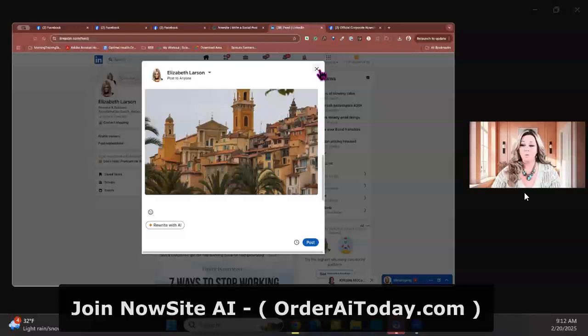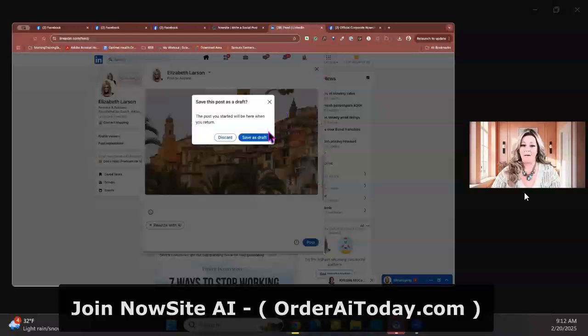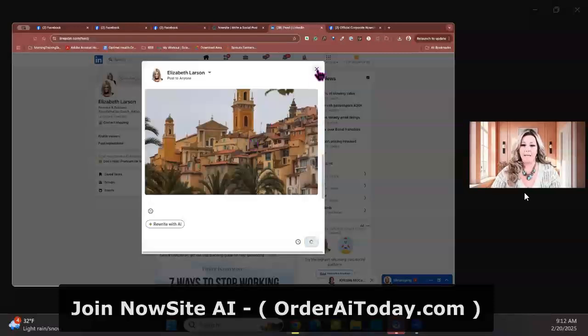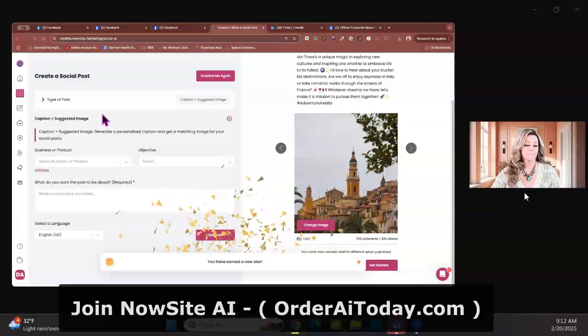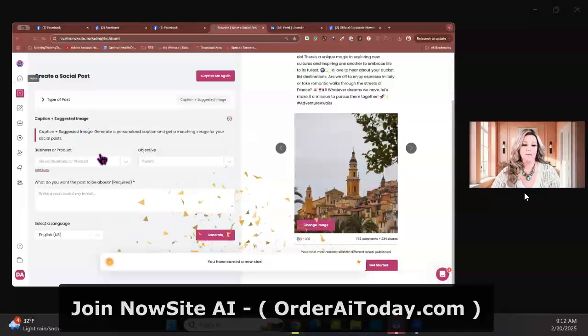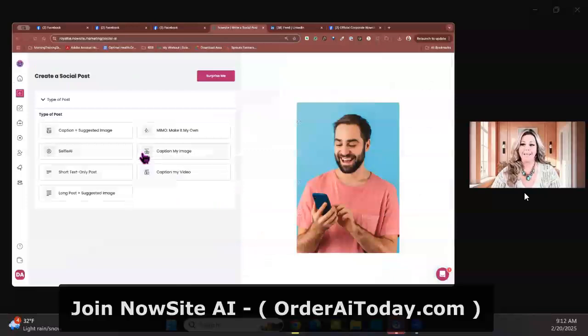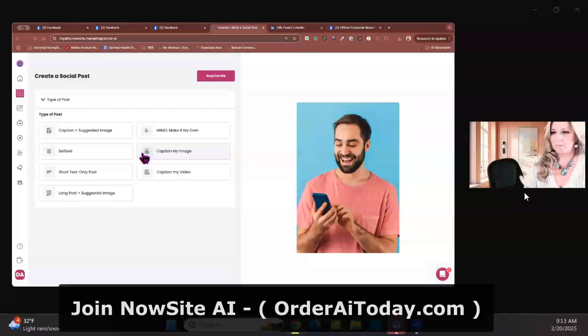So next we're going to do Selfie AI. And Selfie AI and Caption My Image are really fantastic on this platform because you're going to come over here. And when we do one of those, Selfie AI and Caption My Image, both the AI is going to look at the photo that you put in there. So you can simply go like this. Let me go and I am going to take a quick selfie. All right, let's do this.